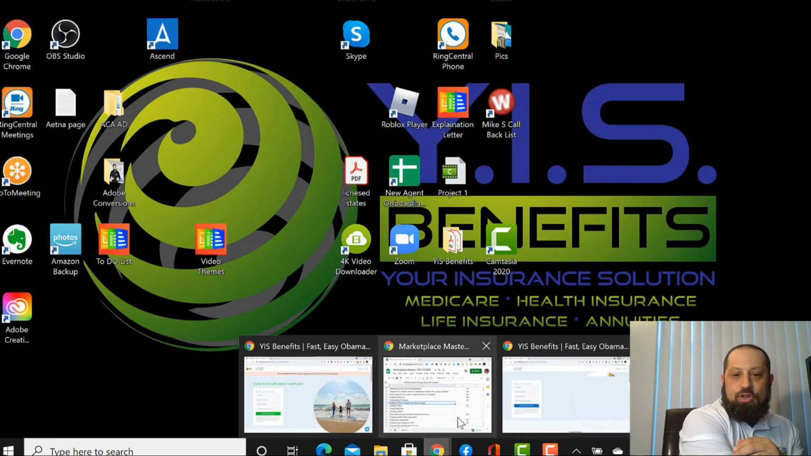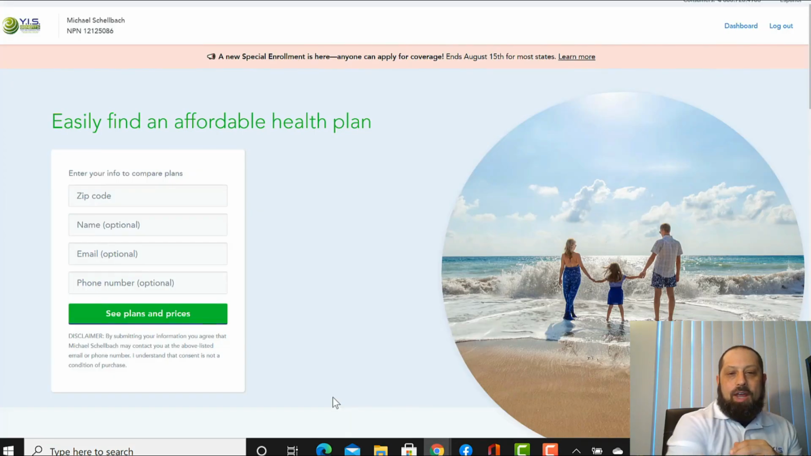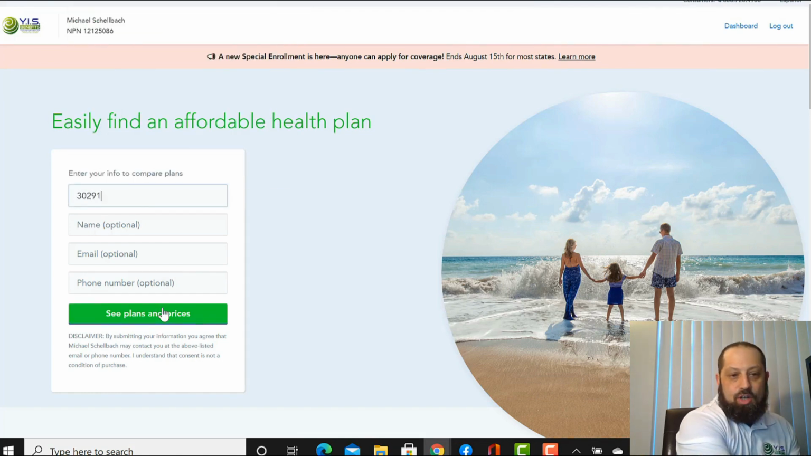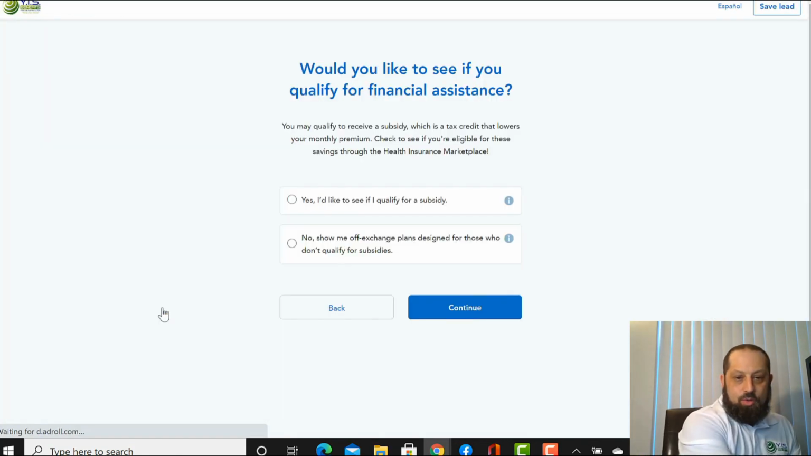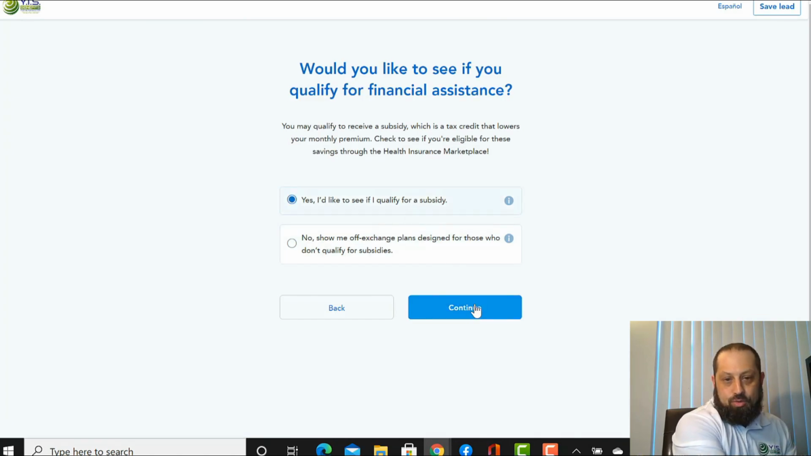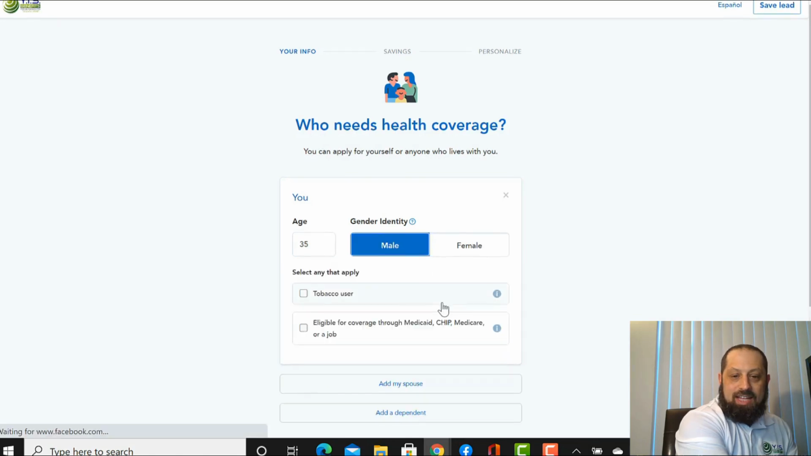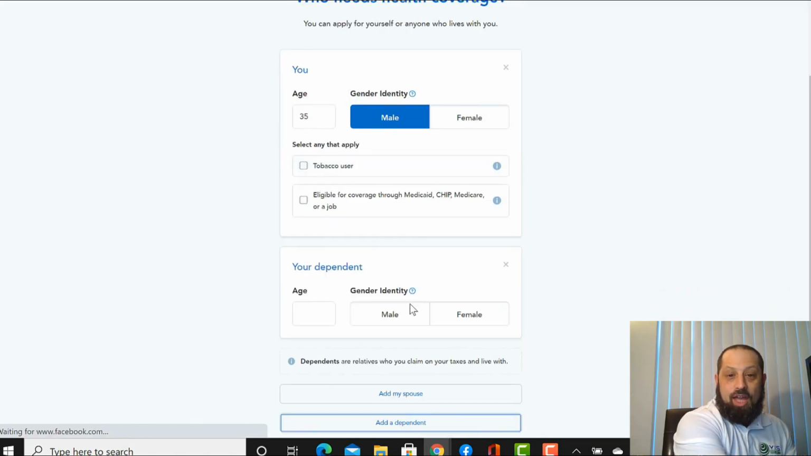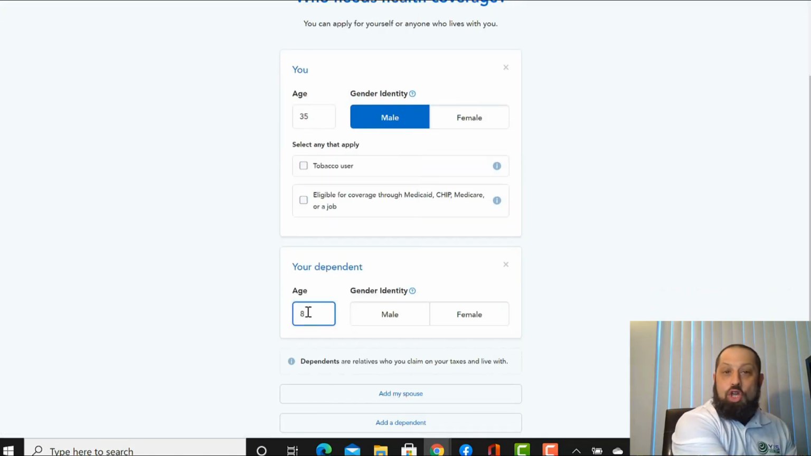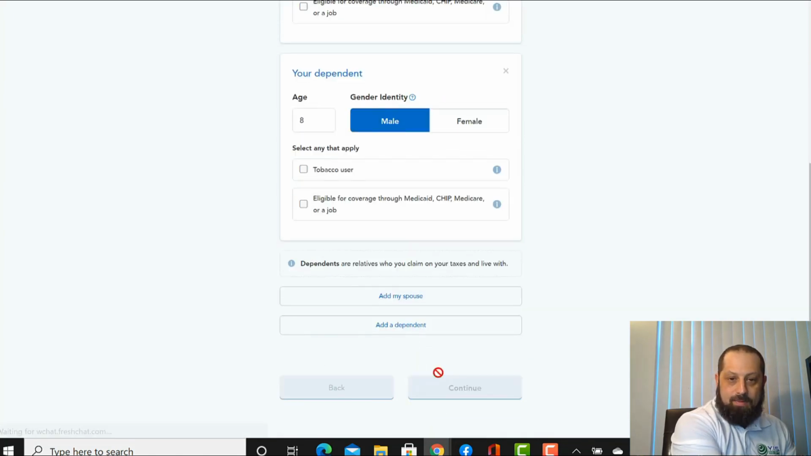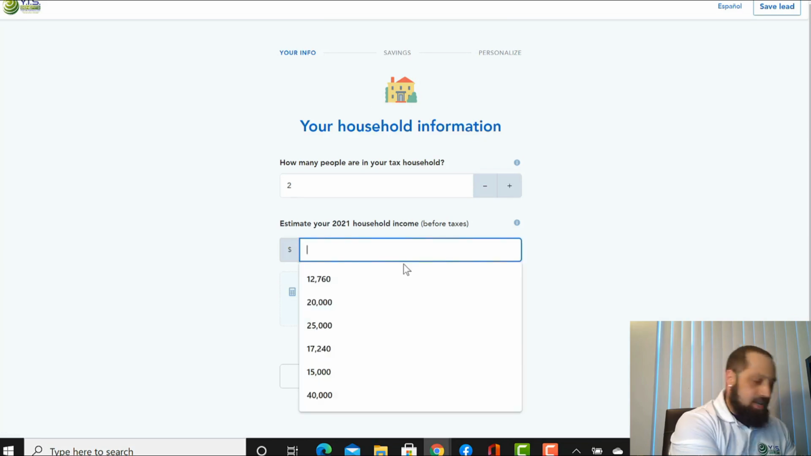So first, you're going to log on to your Health Sherpa account. At that point, you're going to put in whatever zip code you want to use and hit continue. You're going to say that you do want to get a subsidy, because you do. Then you put in the age of the father, 35. Let's say he's not married, but he does have a child, and the child is 8. Let me show you what happens if you put the father at 35 and the child at 8, and let's say they make $30,000 a year.